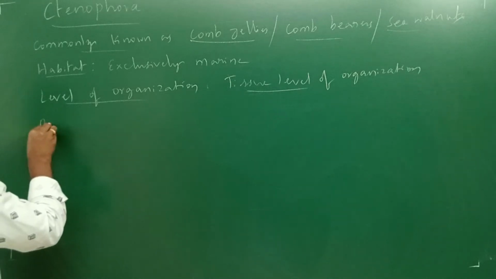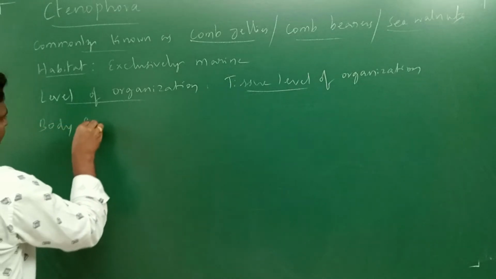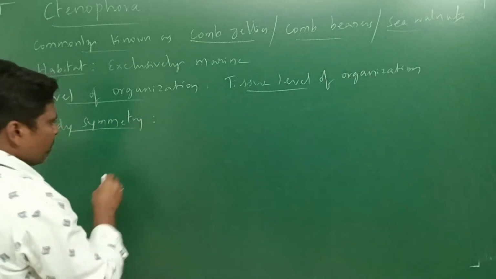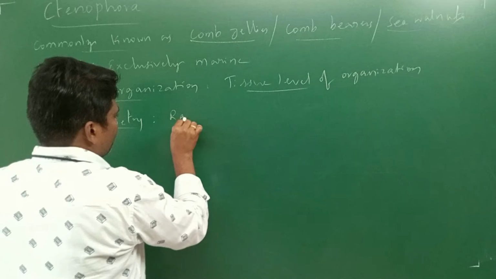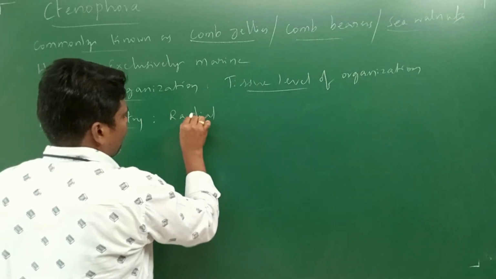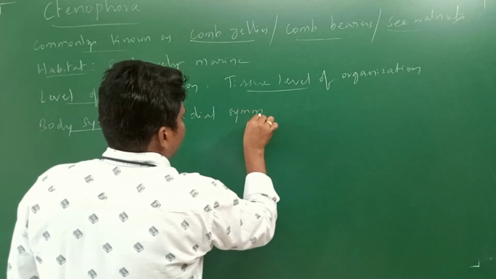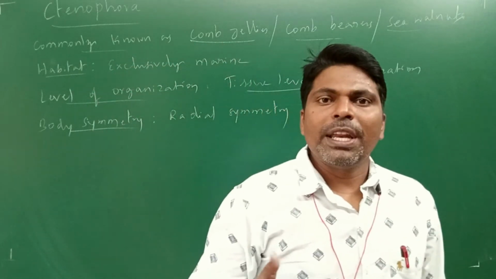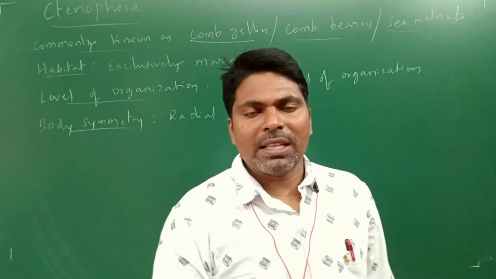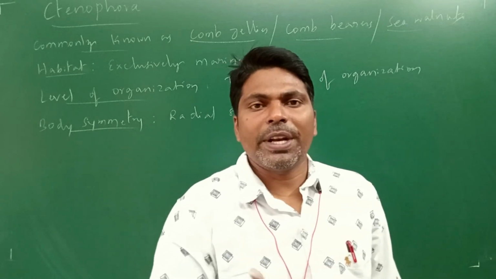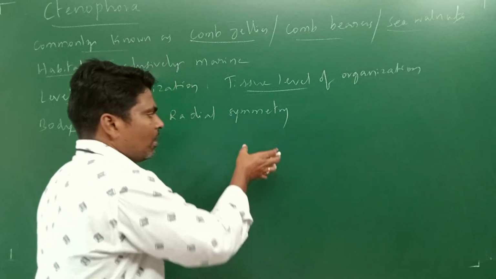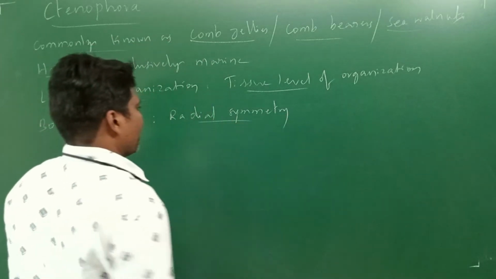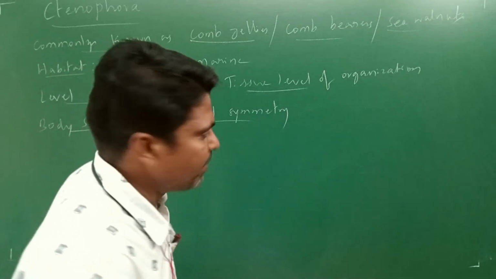Next, body symmetry. These organisms show radial symmetry. What is meant by radial symmetry? When any plane passing through the central axis of the body divides the organism's body into identical equal halves, that symmetry is called radial symmetry.